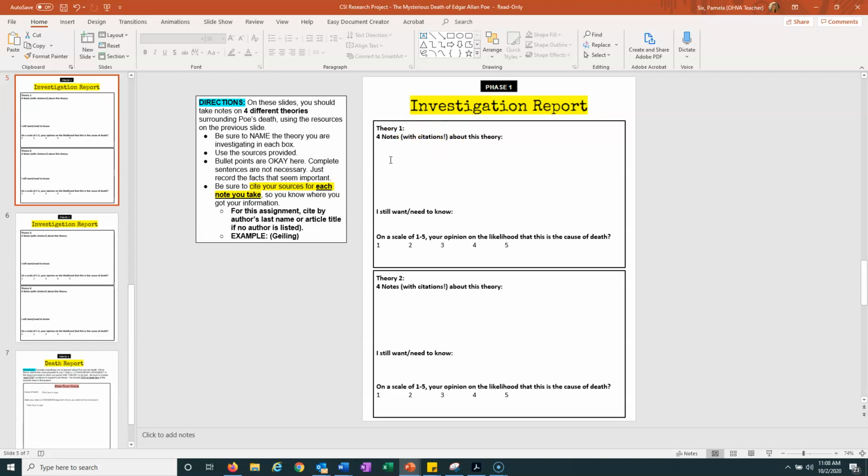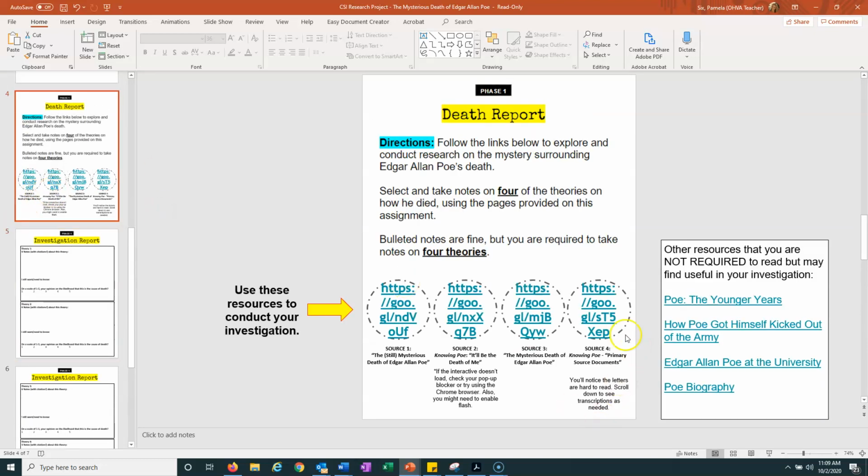Then what you need to do is have 4 notes. What that means is you are going to copy and paste some of the information from whatever article you read or whatever theory you read. And you're going to have citations. So we need to know which article you got that from. So if you happen to get information from this article, that's your first source, right?